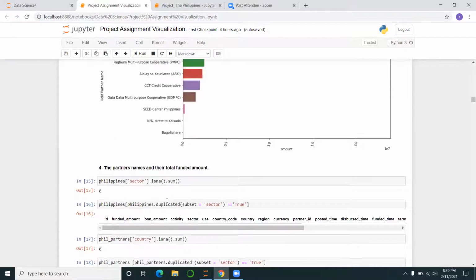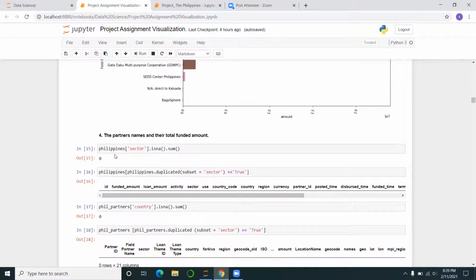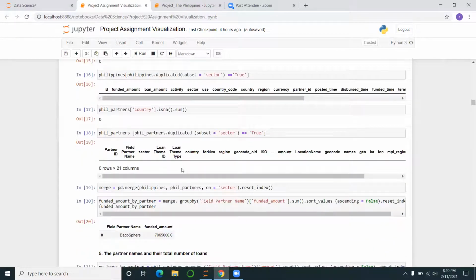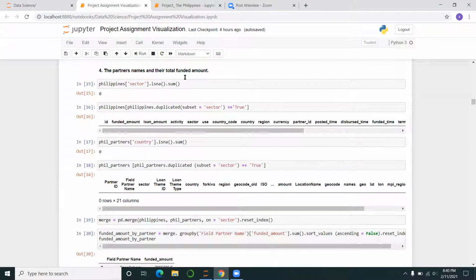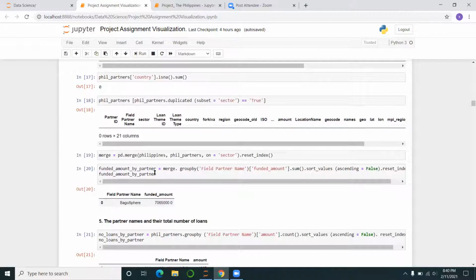So this one, I think this is where I had to merge. But before I did that, I had to try and find out if there's any null data in the Philippines in sector. Yes, so before I merged, I had to make sure that there was nothing, because I wanted to merge with sector. So I had to make sure that sector had no null in it, both in the Philippines and also the field partner name. So once I made sure that there was no duplicate and there were no null values, I went ahead and merged. And this is how I merged it.